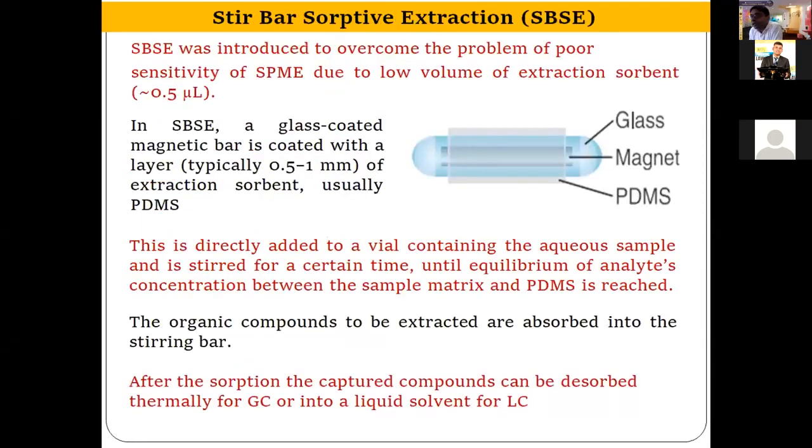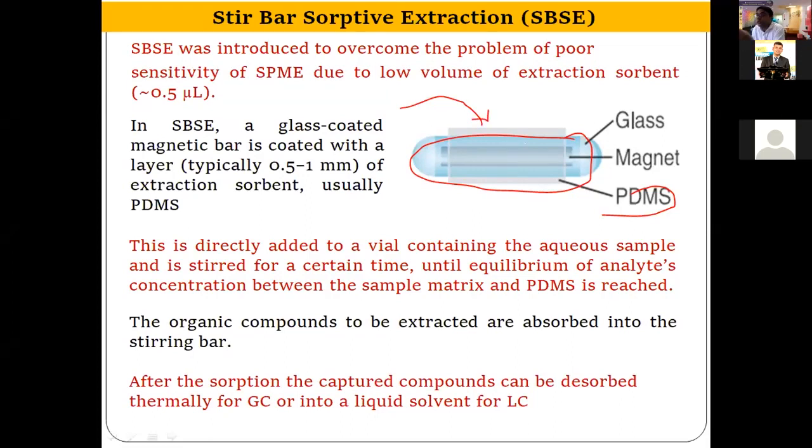Now coming to the second adsorbent type of technique, that is stir bar sorptive extraction. In this technique, you know, it is a little bit superior to SPME in terms of sensitivity. However, it uses some organic solvent for the desorption of analytes. Basically, it is a magnet, and that magnet is coated with PDMS, the same material which is used as the fiber in SPME. The PDMS material is coated on this magnetic stirring bar, and this bar is directly dipped into the sample and agitated by means of magnetic stirring, and the compounds get adsorbed on this coating.